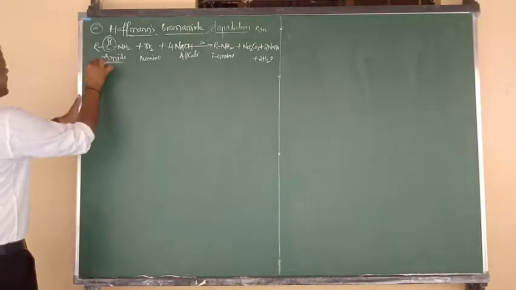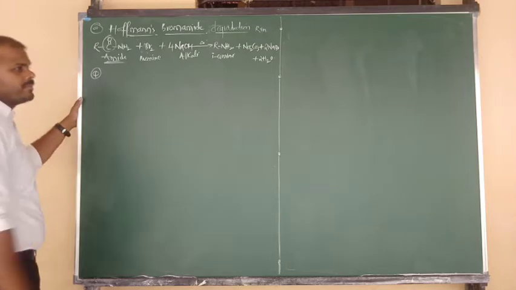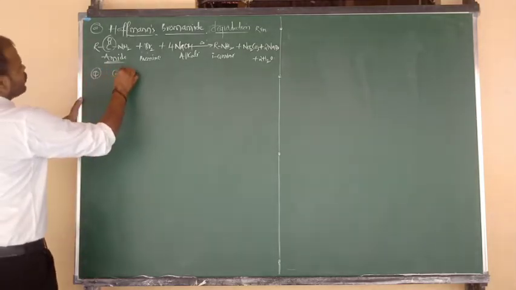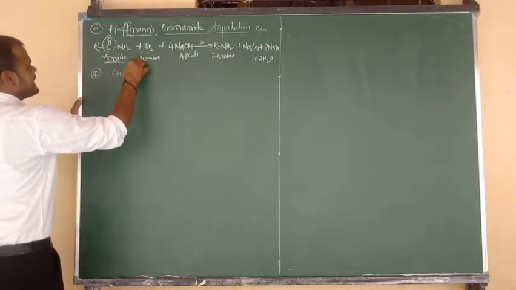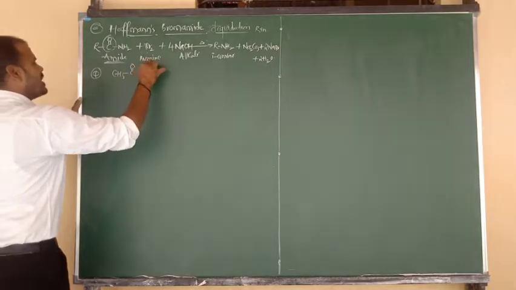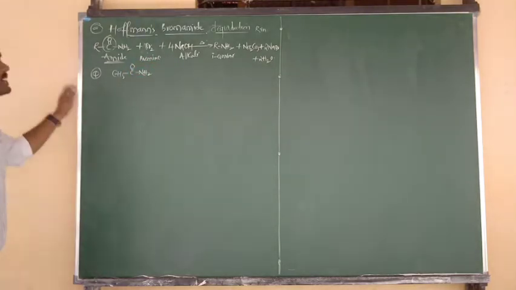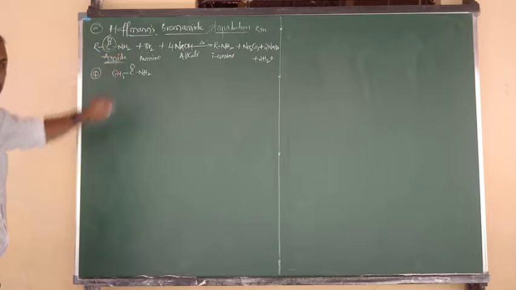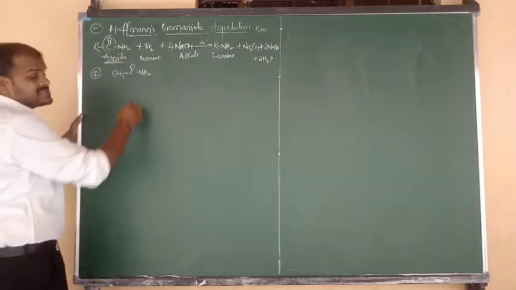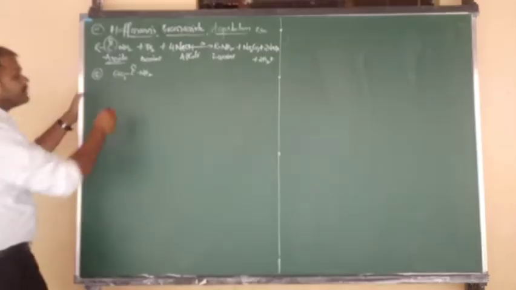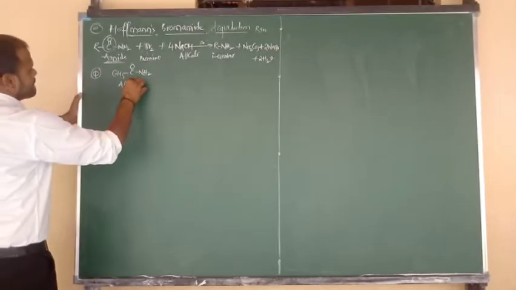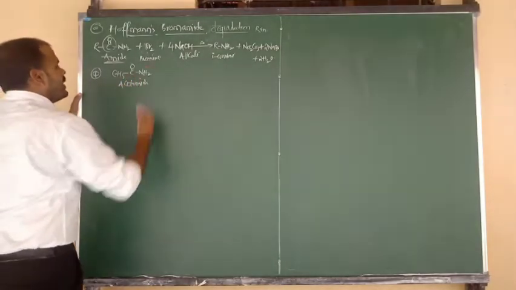So based on this reaction, I want to ask you one question. In place of R, I am going to write CH3 bonded to C double bond O bonded to NH2. So the name of this compound is acetamide, an example of amide.